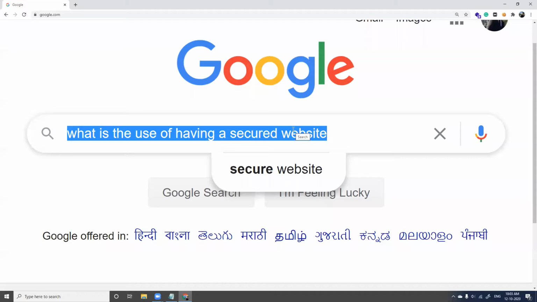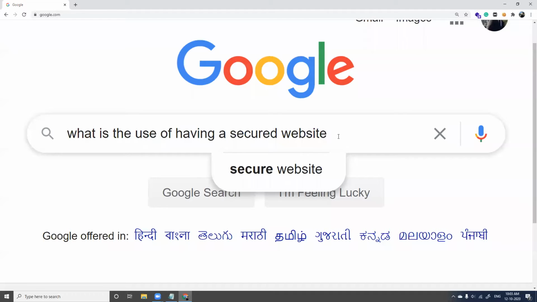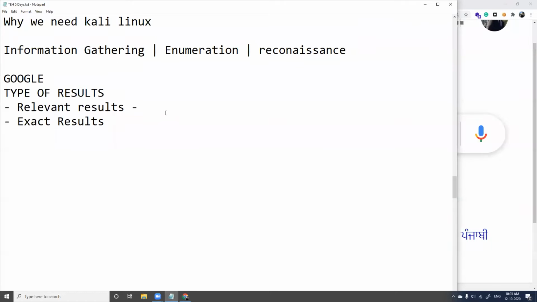And if you ask me, is this the exact result you want, the Google search result you've got? Is it the exact result or the exact answer you're looking for? No, it is not. Right? It is a relevant result. Relevant result because Google doesn't understand what you're looking for, what you're asking. It doesn't understand what you're asking, and so it is giving you something else.